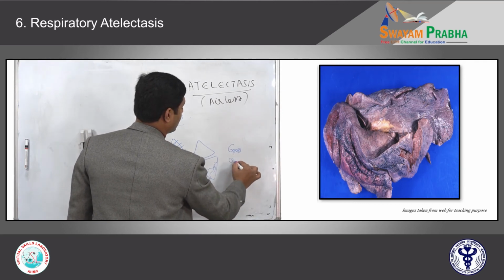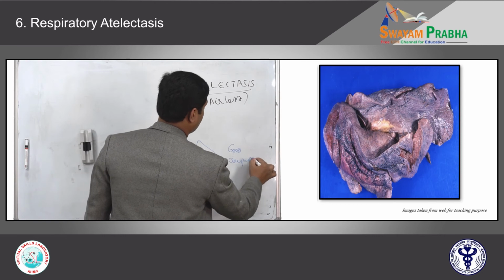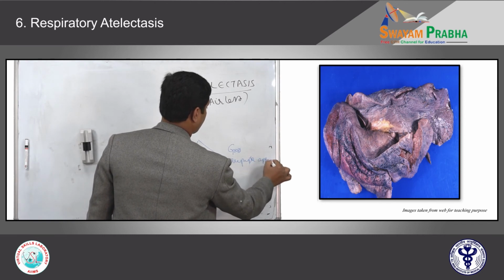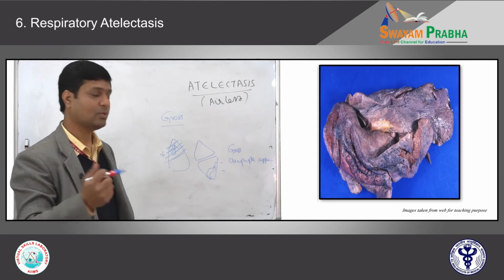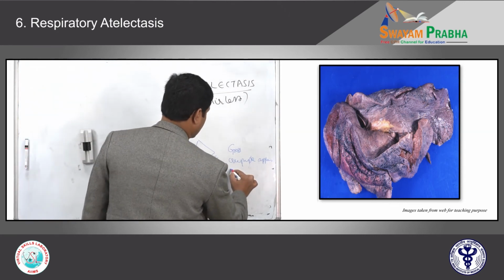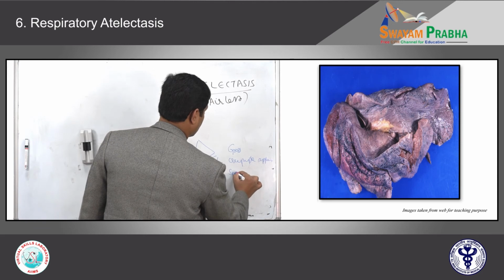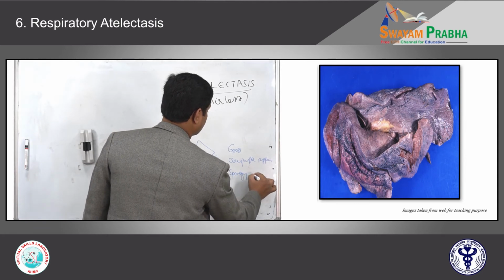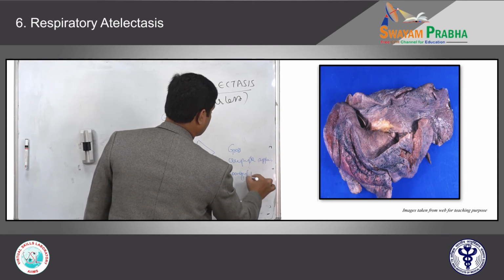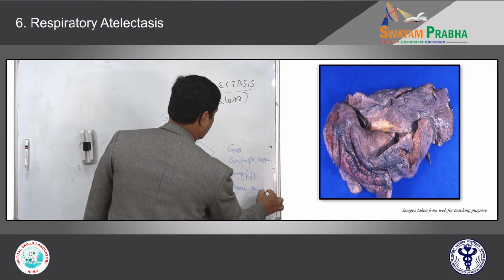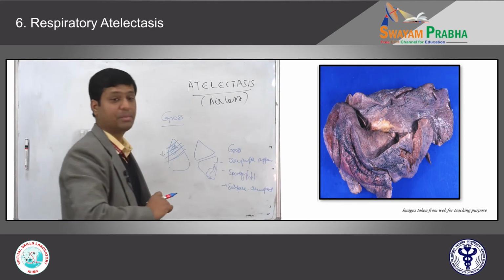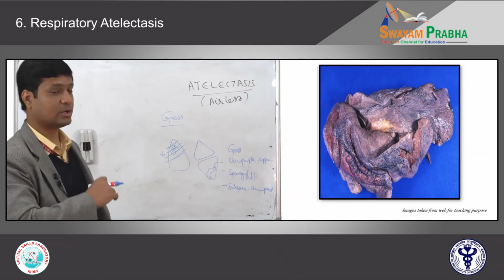Crumpled appearance. The normal spongy nature of the lung disappears. Spongy nature is decreased. The surface is crumpled. Okay, that's how it looks under gross examination.